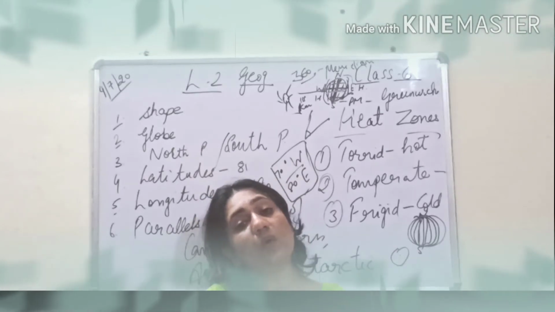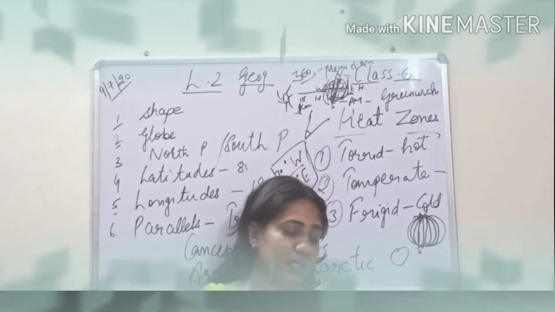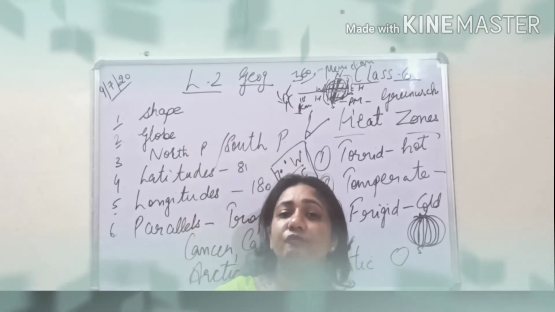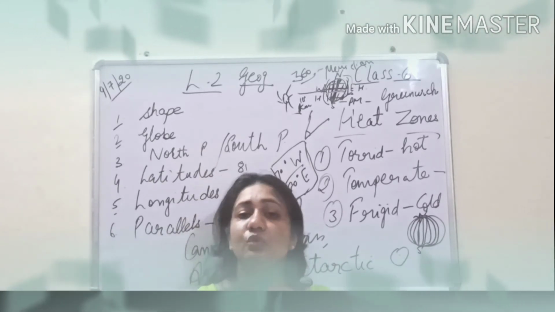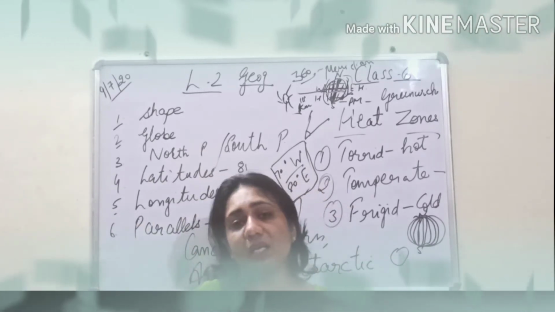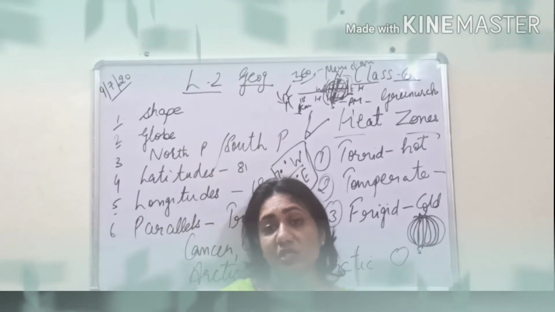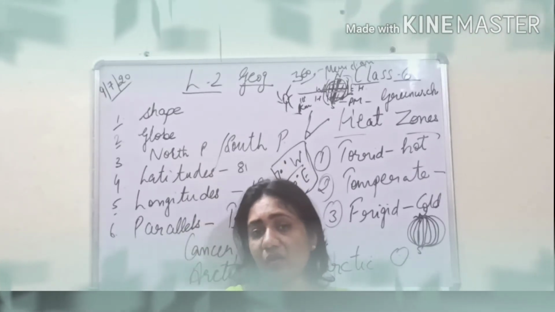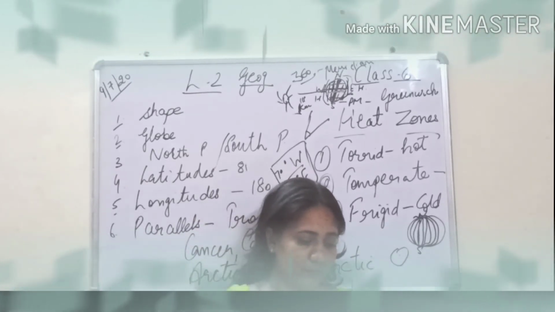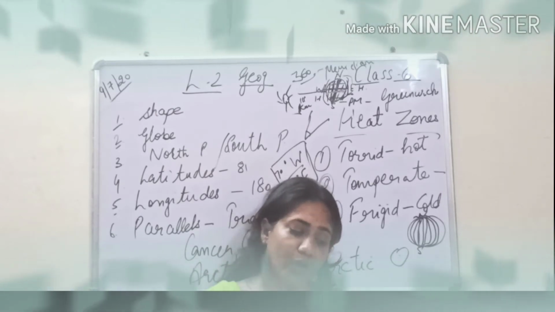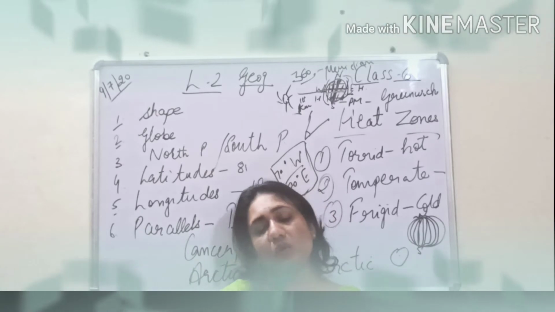Eratosthenes. Who was he now? Let us see. Please underline the name Eratosthenes. Eratosthenes was a Greek geographer who first of all came with the concept of latitudes and longitudes. He only gave us the imaginary lines, what we call today latitudes and longitudes. So it can be a question: who gave the concept of latitudes and longitudes? What will be your answer? It is Eratosthenes. The system of longitudes and latitudes was invented by him to locate places on the earth.